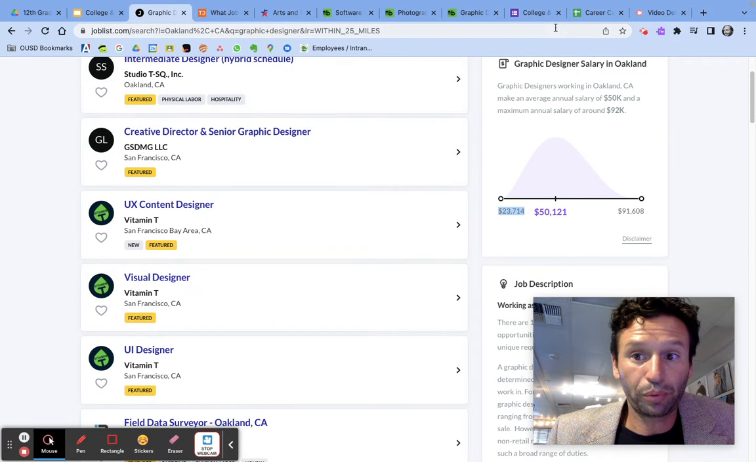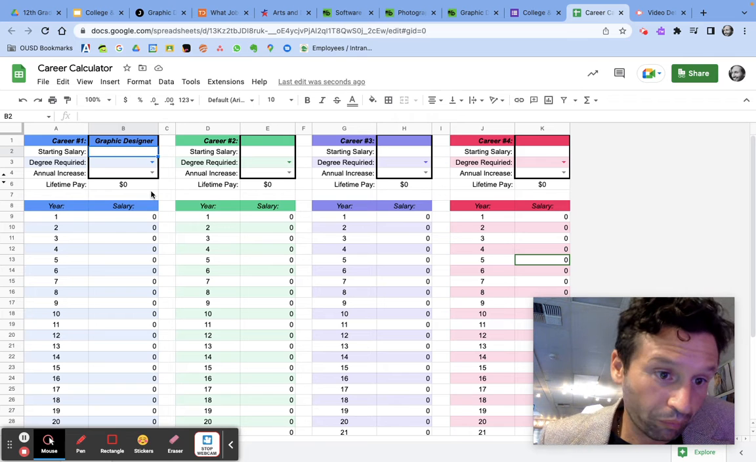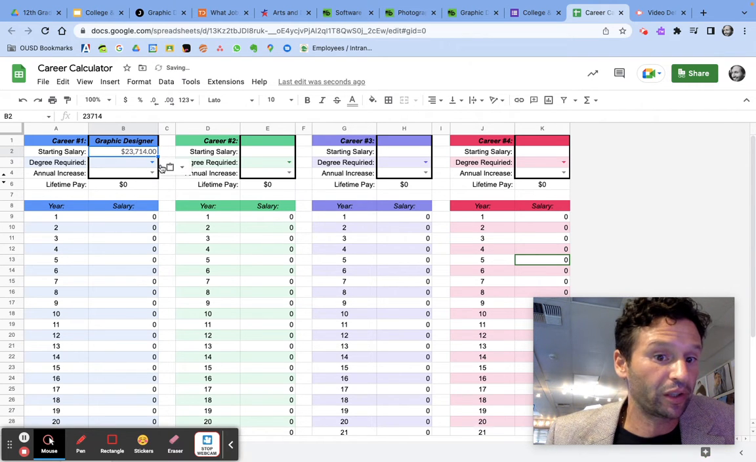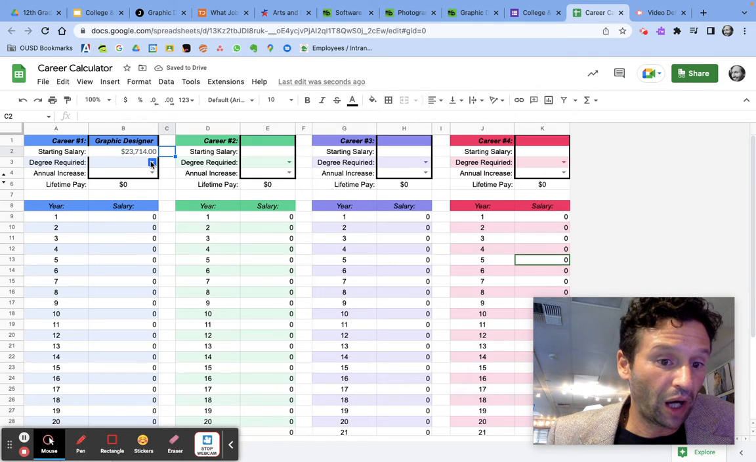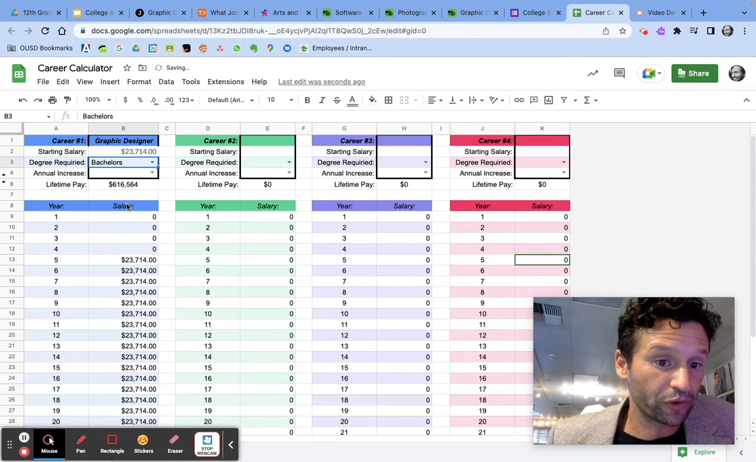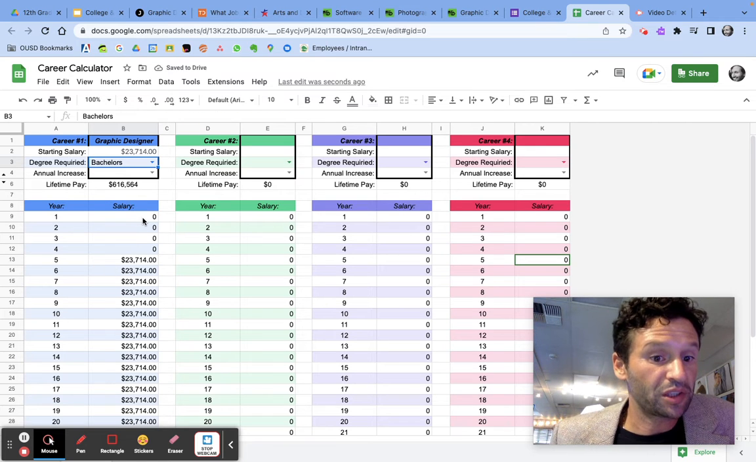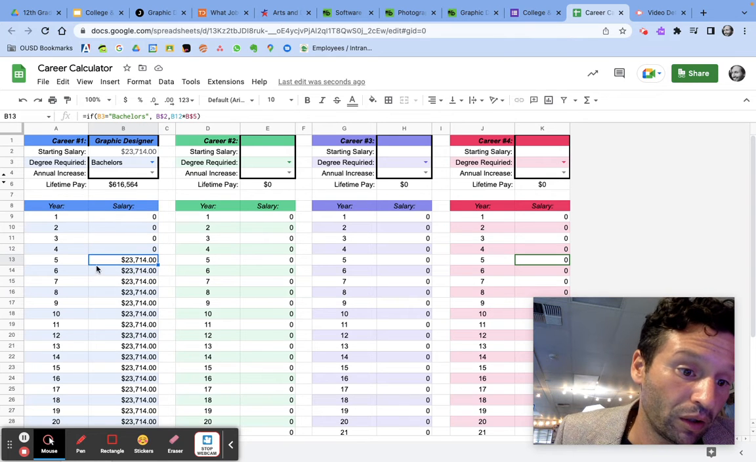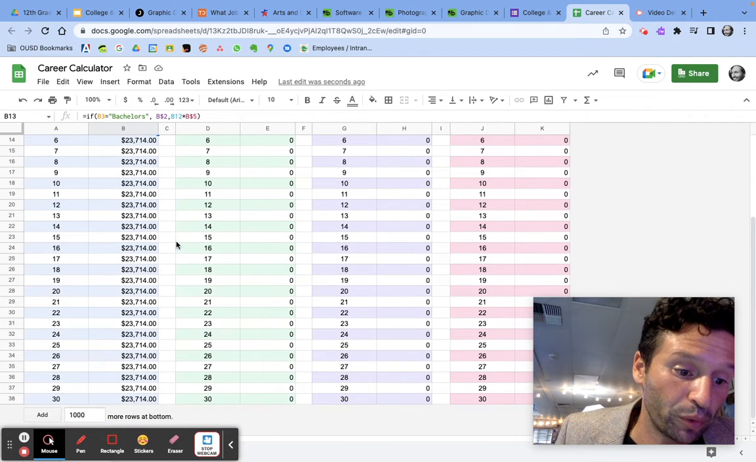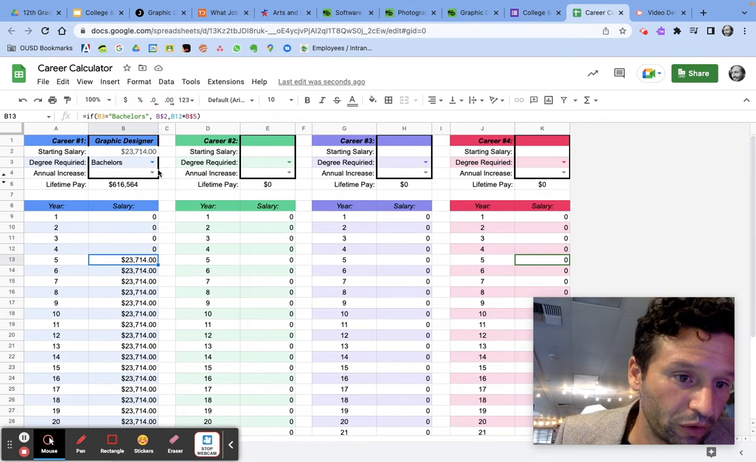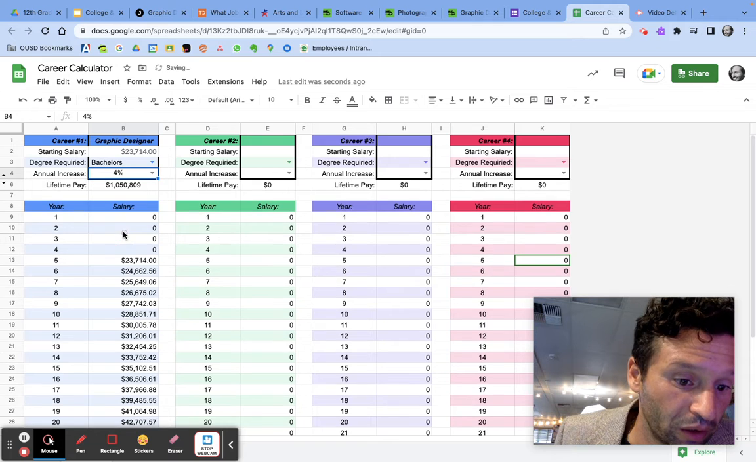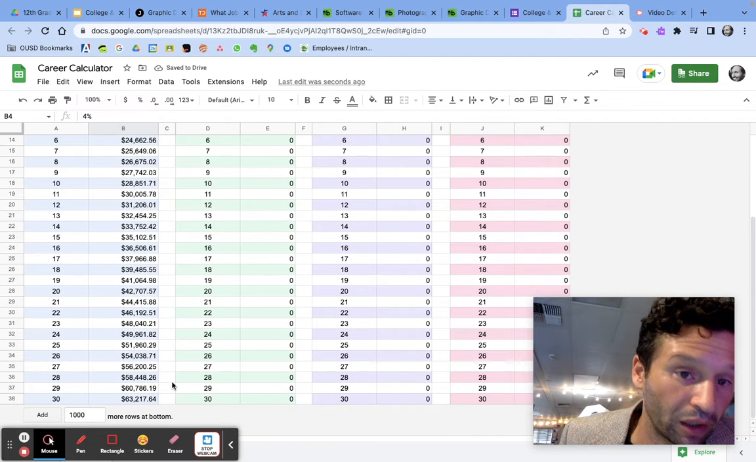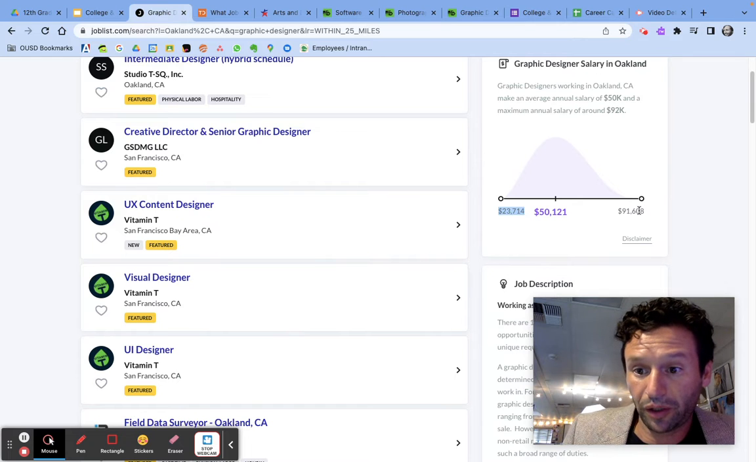And I'm going to put it right here. Command V, starting salary, $23,000. In order to do this job, I am going to need a bachelor's degree. So I'm going to put that right here. And you can see I'm not going to make any money potentially in the first 4 years. But after 4 years, I'm going to start to make some money. Okay, now I need to give myself some raises because you can see that at the bottom, I'm only making this much money. So I'm going to give myself an increase every year so that by the end, I'm making this much money.